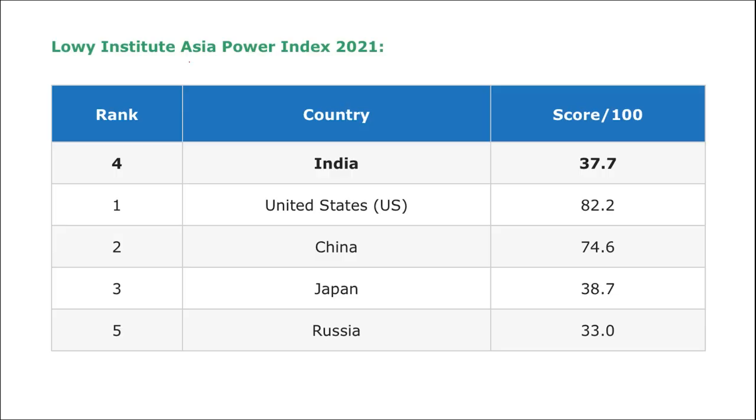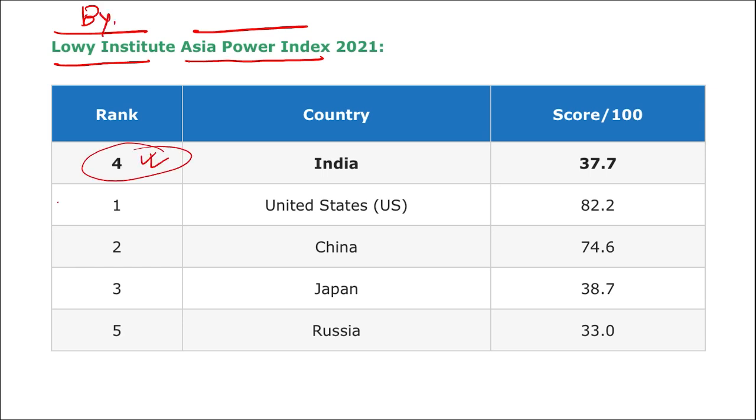Who released this Asia Power Index report? This was released by Lowy Institute. First thing you need to know. Then what was the rank of India? 4th. Who topped this? It was topped by the United States. Second was China. Third, Japan. Fourth, India. And 5th, Russia.